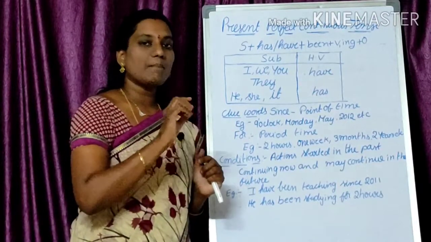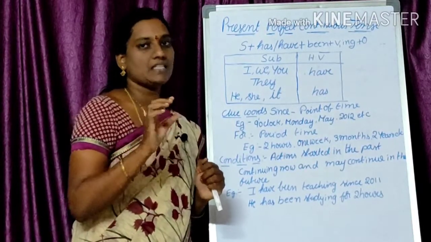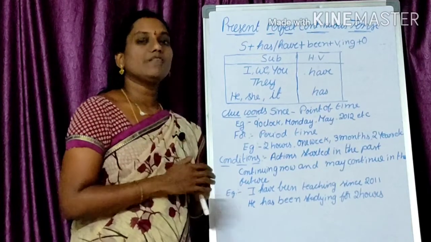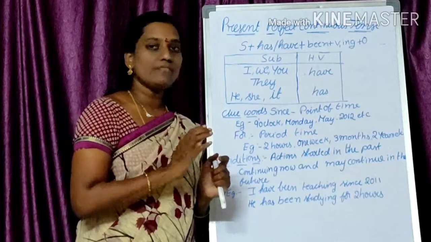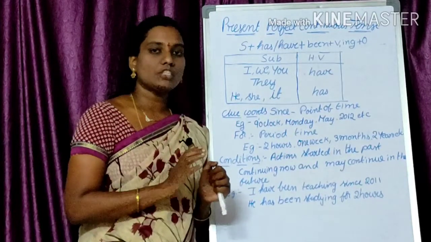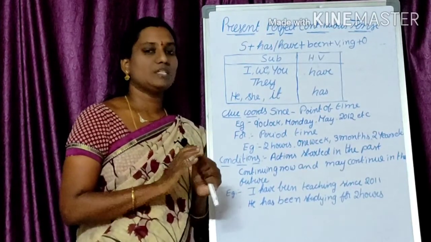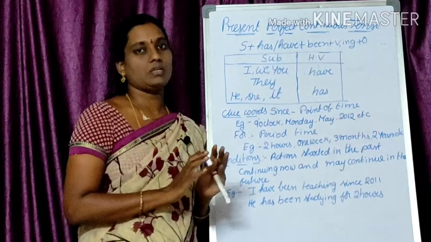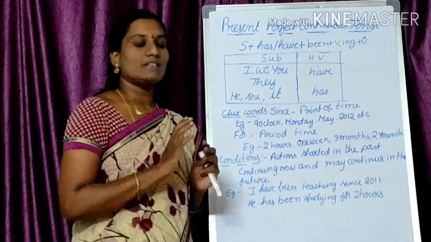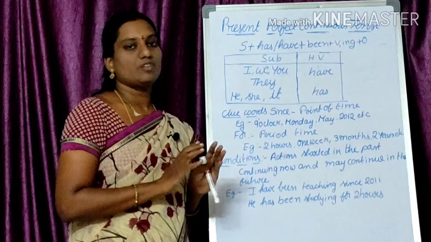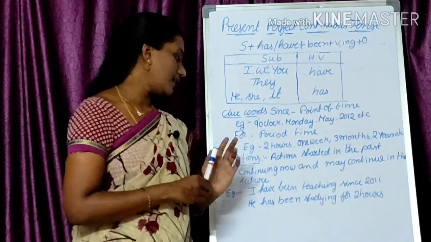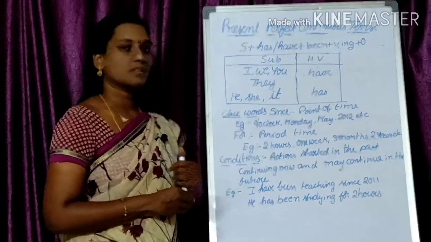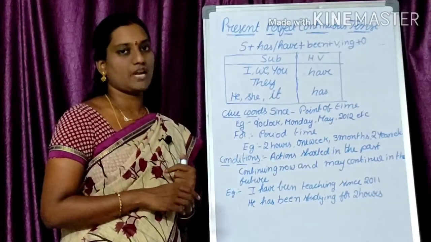2012 is a particular year name. So if a particular, exact time is mentioned, then we can call it a point of time. And only if an exact time is mentioned can we use the clue word since. Otherwise, we should not use since. This is very important for everyone to remember for all competitive exams. And next, see for. For is for a period of time.